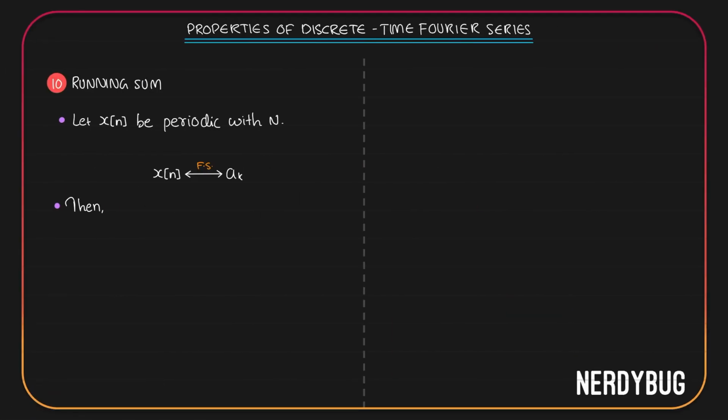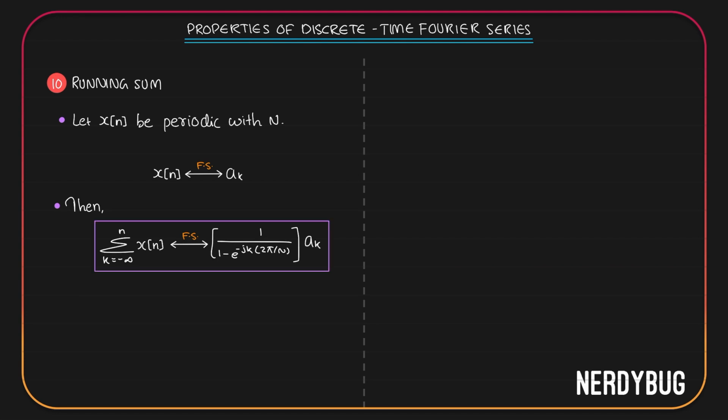Let us go to the next property, running sum. Running sum in discrete time domain is analogous to integration in continuous time domain. Assume we have a signal x of n that is periodic with the period n. x of n has Fourier series coefficients ak. Then according to this property, if we take the summation where k can take any value from minus infinity to n of x of k, then its Fourier series coefficients are going to be 1 divided by 1 minus e raised to minus jk 2 pi by n multiplied by ak.